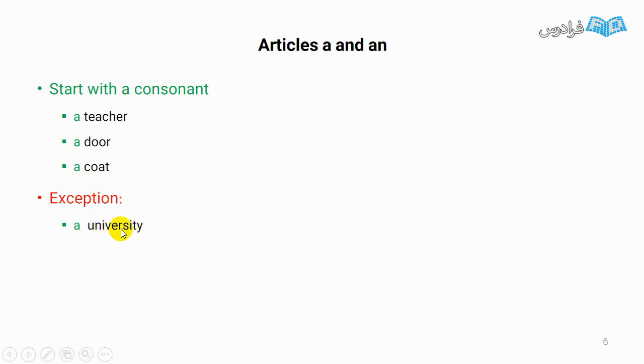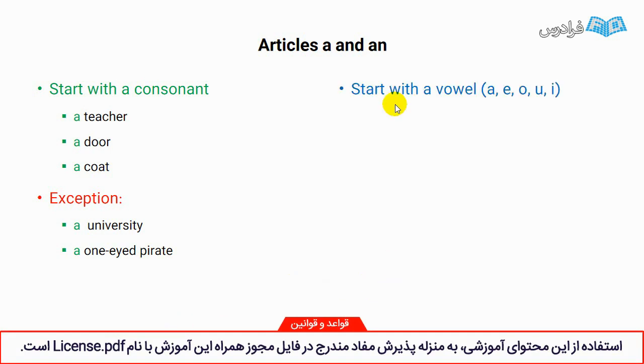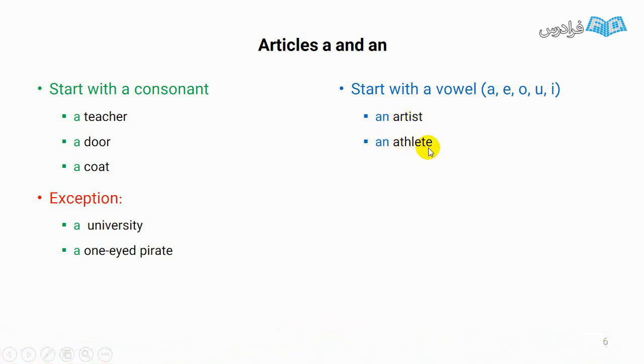University. You don't hear sounds like a, e, o, a, u, or e. Then you hear a consonant sound. A one-eyed pirate. It starts with o, but what is the sound of that? One. A one-eyed pirate. And look at this one, an artist. Artist starts with a vowel. An athlete. An egg. Here we have some exceptions.